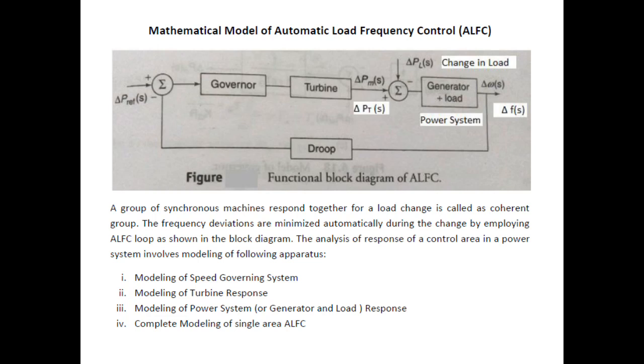In a power system, a group of turbines and generators which respond together for a load change is called a coherent group of generators. For the simplicity of analysis, a single turbine and generator arrangement is taken into consideration. The speed governor provides the necessary speed command, that means the valve opening or closing, which is required for controlling the speed of the turbine.